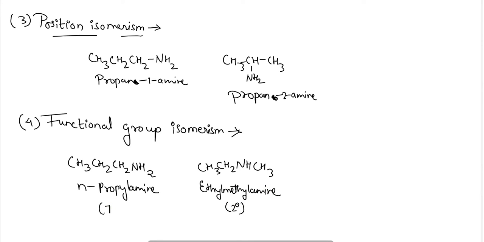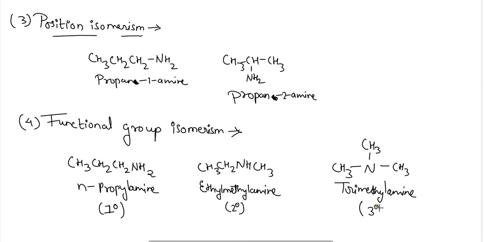This is a 1-degree amine from the same formula, and also a 3-degree amine. So here you can see that the functional group, that is 1-degree, 2-degree, 3-degree amines, has changed. Hence it is also showing functional group isomerism.